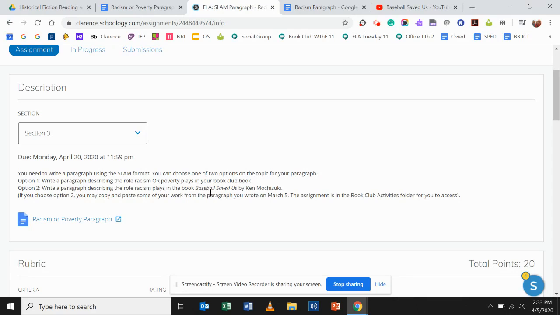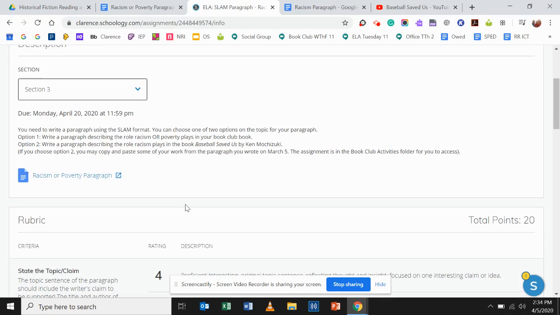The other option is, at the beginning of March, we had you write a quick paragraph in class about the book Baseball Saved Us by Ken Mochizuki. And we only gave you a class period to do it. So we want to give you the opportunity to actually go back and use some of the evidence that you have from that paragraph to write your paragraph for this week. So you will click on your My Document. Mine looks a little bit different because I have the teacher version.